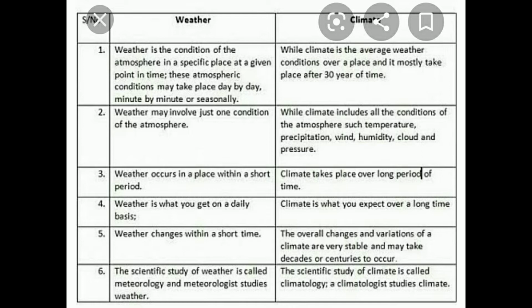Weather is the condition of the atmosphere in a specific place at a given point in time. These atmospheric conditions may change day by day, minute by minute, or seasonally also. In the same way, climate is the average weather conditions over a place, and it is measured over a period of about 30 years. Like this, go through all these points. You can take a screenshot of this.